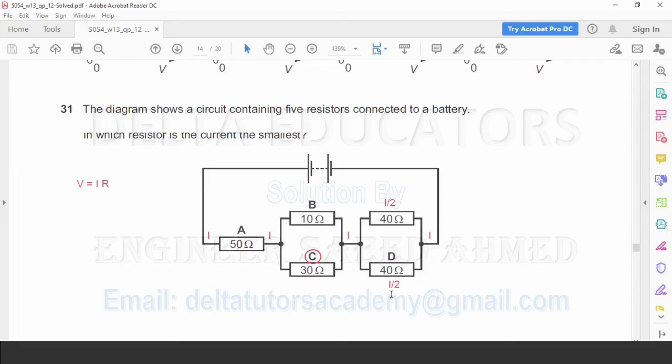Since here the current is I over 2, definitely the current in C will be less than I over 2. It will not be half of the current, it will be less than half. So the minimum current, the smallest current, will be in C. So the correct option is option C.